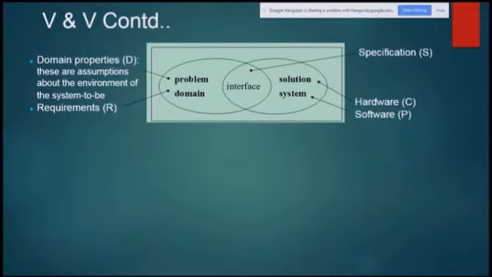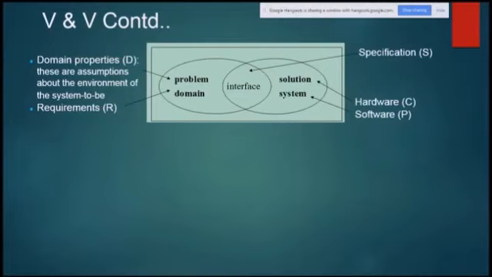Then we have specifications, represented by S, and finally the solution system, which consists of hardware and software. Between the problem definition and the solution system, we have some common area called interface. So that is basically specifications.